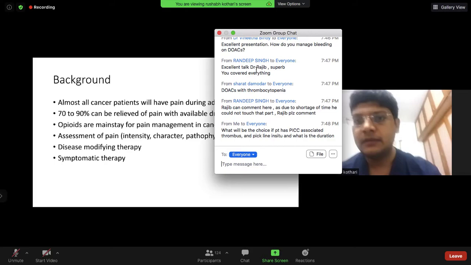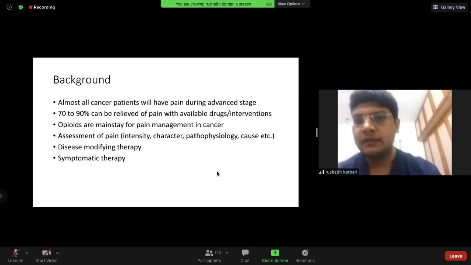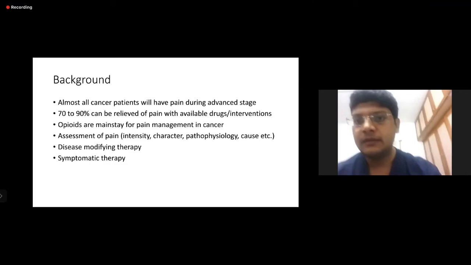So how to approach pain? Generally, we start with assessment of pain with the visual analog scale and know the intensity. Then we know the character of pain, what is the pathophysiology, what is the cause, etc. And then we plan the disease-modifying therapy, whether radiation or systemic chemotherapy or surgery will help for the pain and for the disease.